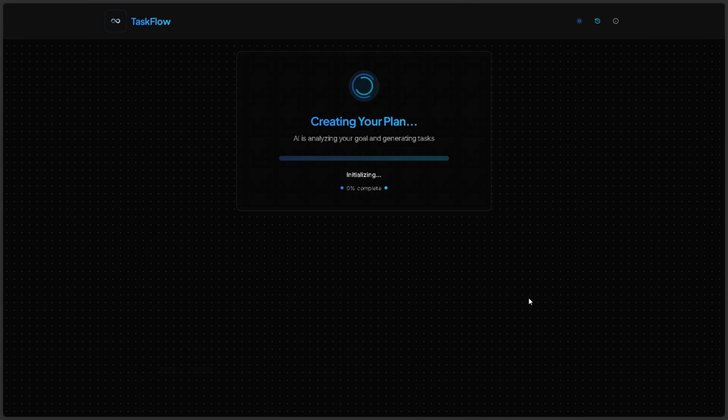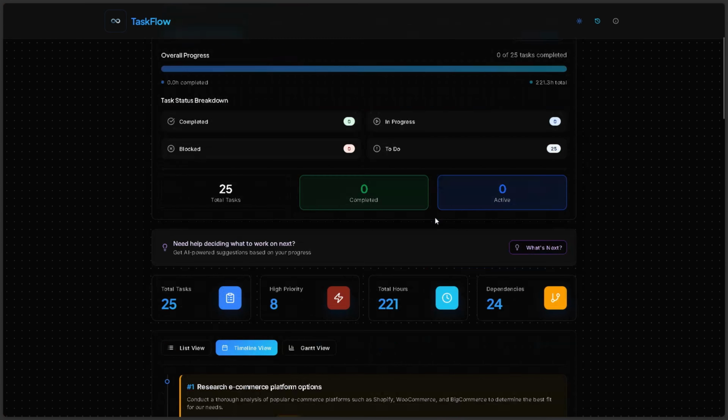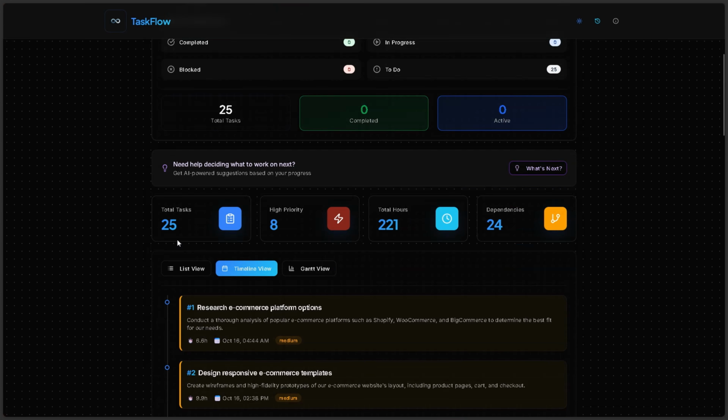When I submit, the request hits my FastAPI backend. And since LLM generation can be slow, I've implemented WebSocket connections to provide real-time feedback. You can notice how it shows initializing, analyzing, processing, and so on. Okay, so the website has now generated a plan. We can see it has given us 25 tasks with 8 high priority tasks for about 221 hours.